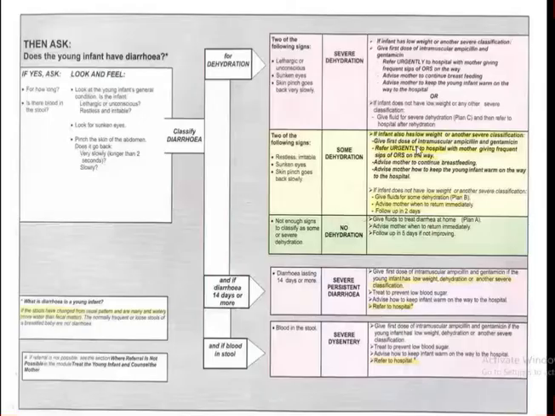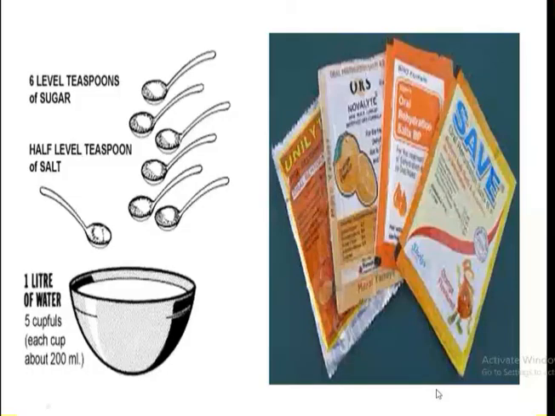This is not recommended these days, because ORS is available in all parts of the country, in Nepal also, in remote areas also. When we say to put 6 spoons of sugar and half a spoon of salt into 1 liter of clean and boiled water, some people take a tablespoon, some take a teaspoon, some take just a level spoon, some take one big heap of sugar, so it never gives an accurate composition.